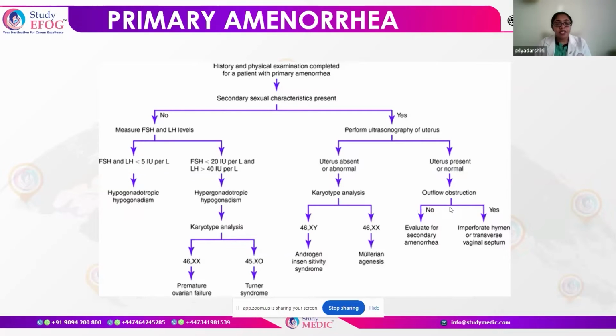Now, if the FSH and LH are low, then it is hypogonadotropic hypogonadism. If the FSH is more than 20 and LH is more than 40, we think of hypergonadotropic hypogonadism. So once we get the hormones and we see it is a case of hypergonadotropic, then we do the karyotyping. If the karyotype is 46XX, then it is premature ovarian failure. But if it is 45XO, we think in terms of Turner syndrome.